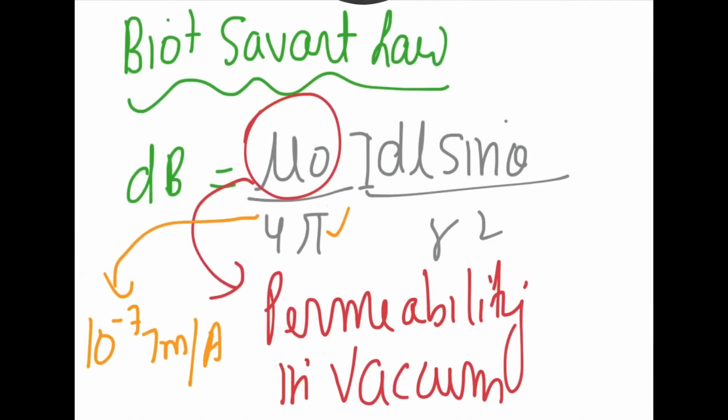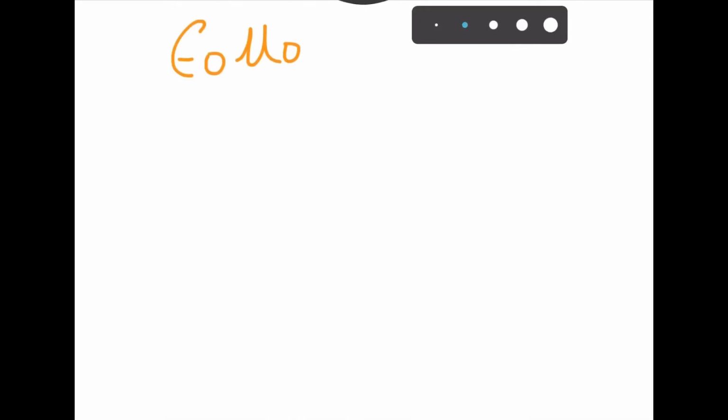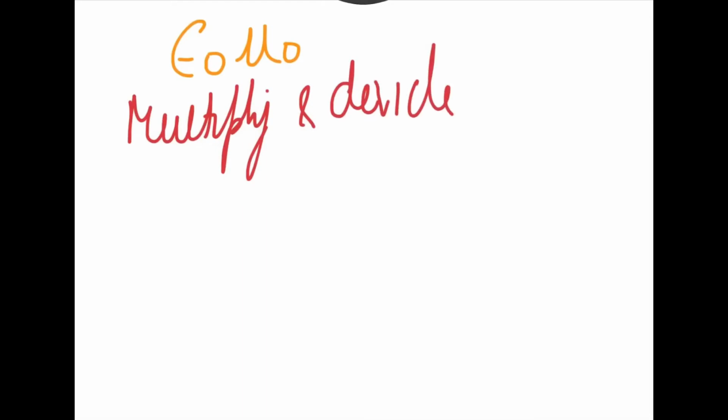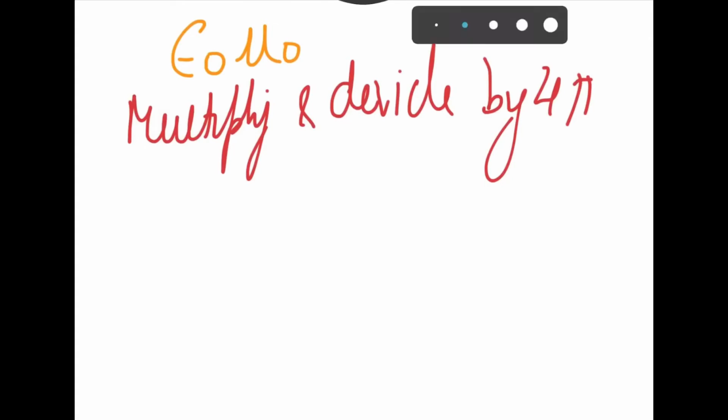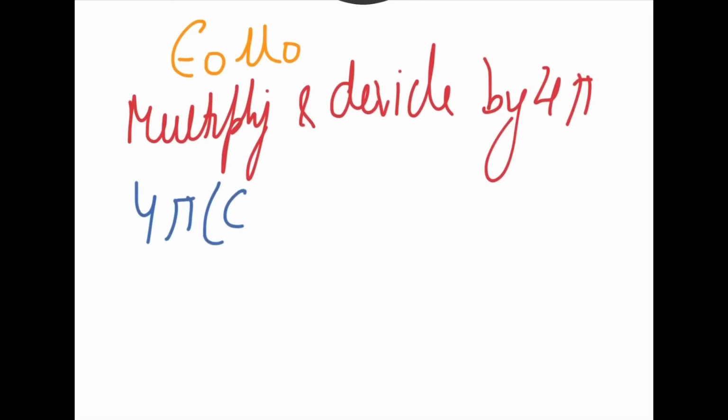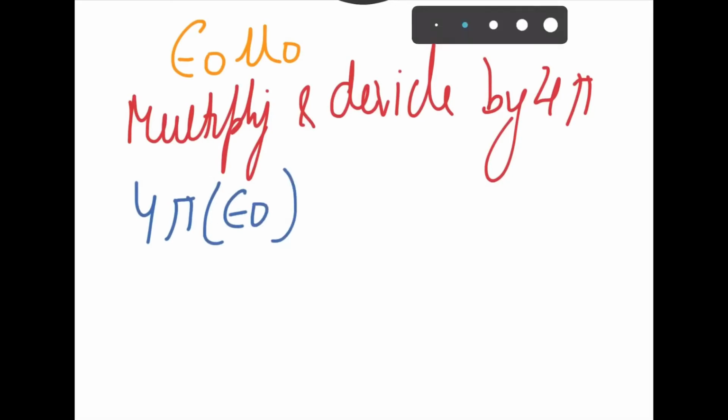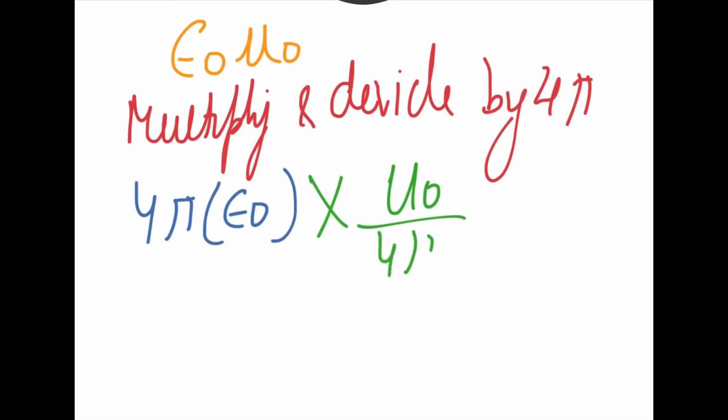So let me do one thing in this relation: multiply and divide by a constant 4 pi. This is very much allowed in mathematics. Whenever we multiply something, we have to divide by the same thing. That is a fundamental principle of mathematics. So I multiply the 4 pi with epsilon naught, and I divide the mu naught by 4 pi. This is perfectly legal.